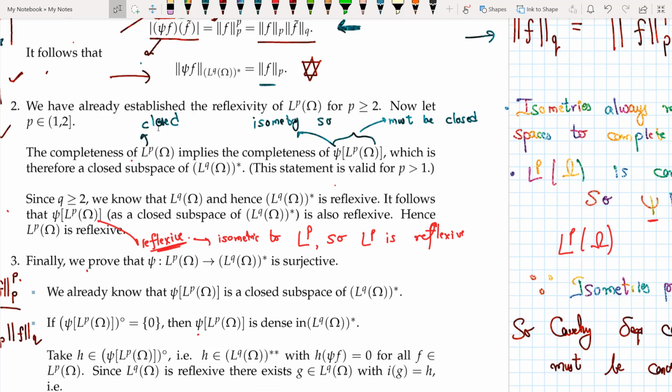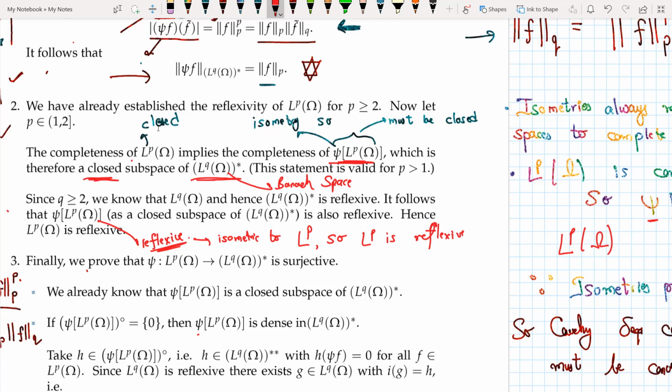Why is it closed? Because psi of Lp omega, the thing over here, is complete and it is a subspace of Lq omega star, which itself is a Banach space, because I know that anything with a star is a Banach space. So complete subspaces of Banach spaces are closed. That's a theorem that we did before. So psi of Lp omega is closed.